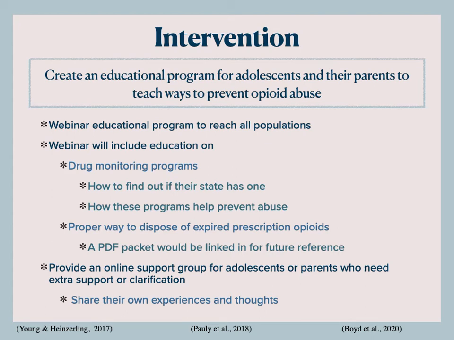Then we will discuss the proper way to dispose of expired prescription opioids. A PDF packet will be linked for future reference if participants need clarification on proper disposal. Lastly, we will provide an online support group for adolescents or parents who need extra support or clarification. These support groups can be a way for each participant to share their own experiences and thoughts about preventing opioid abuse in adolescents.